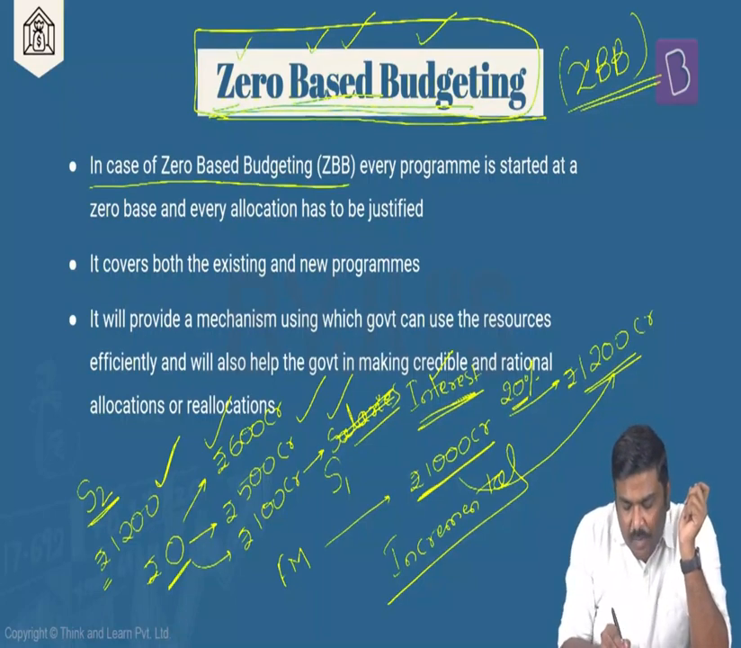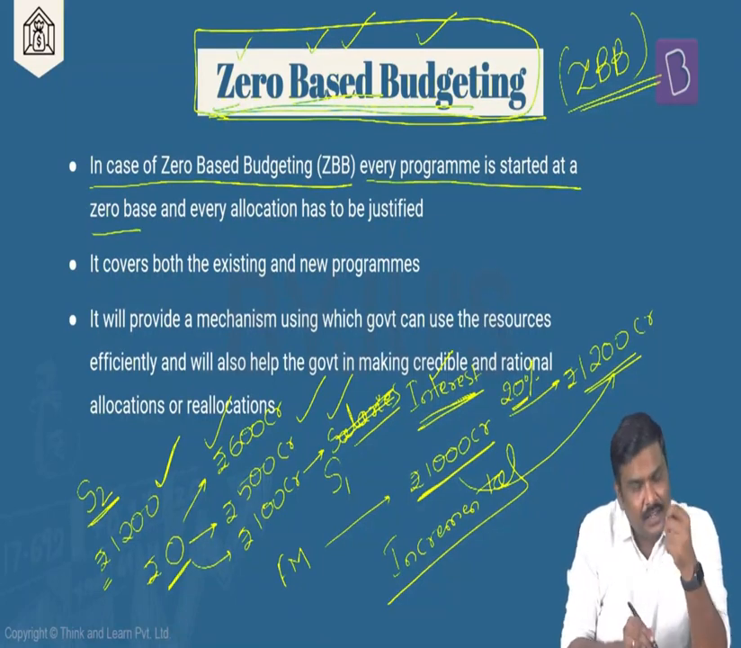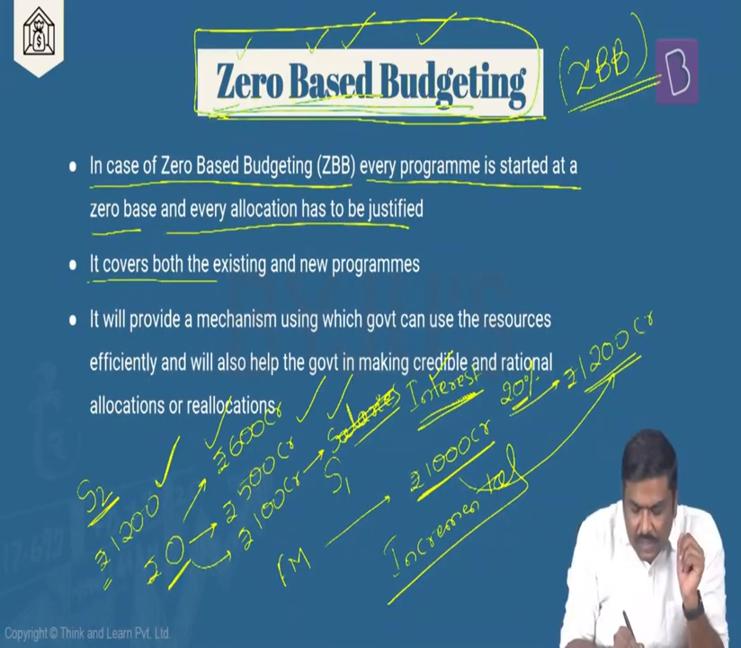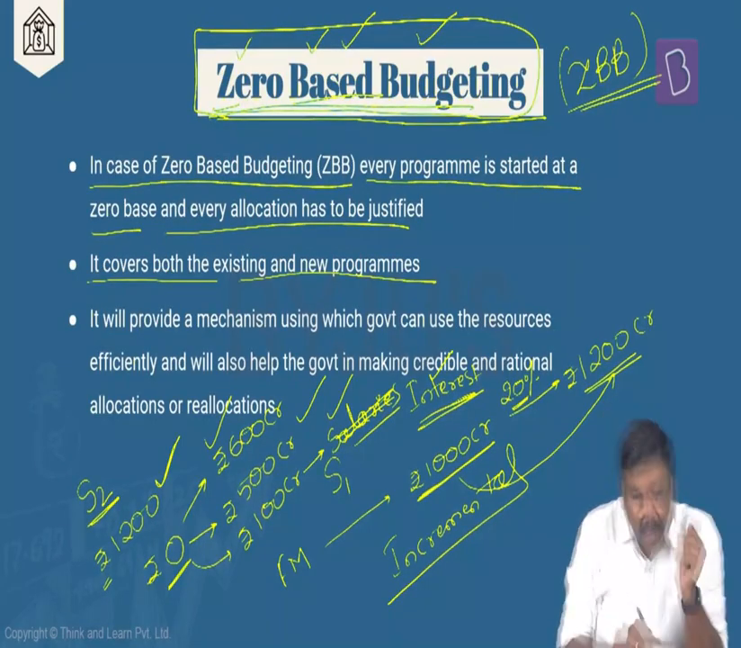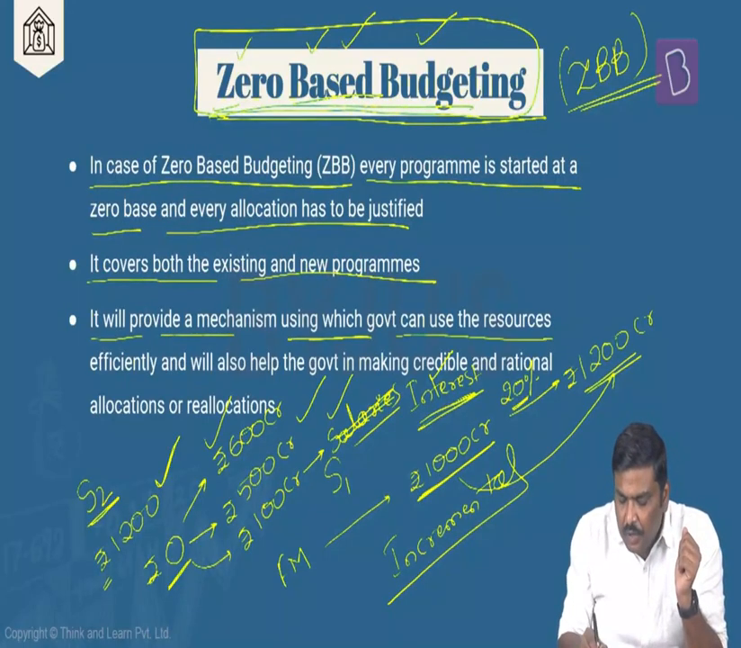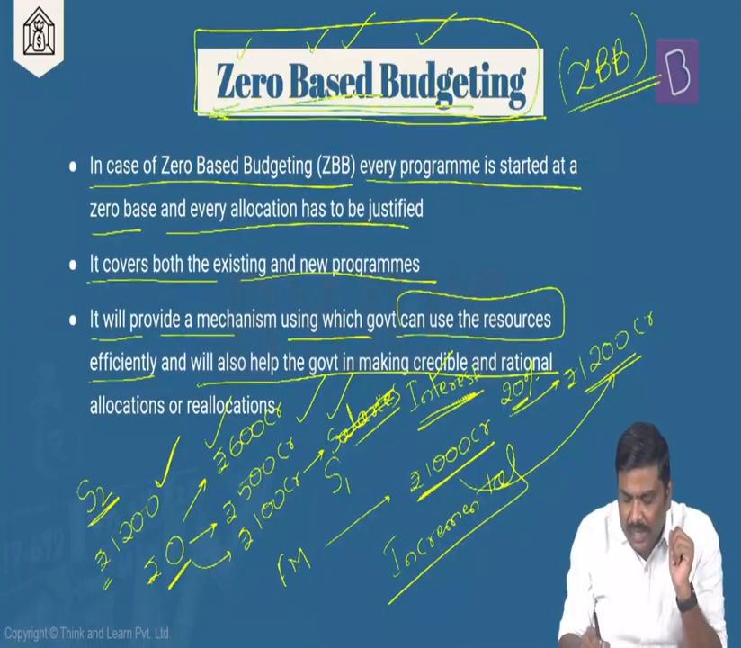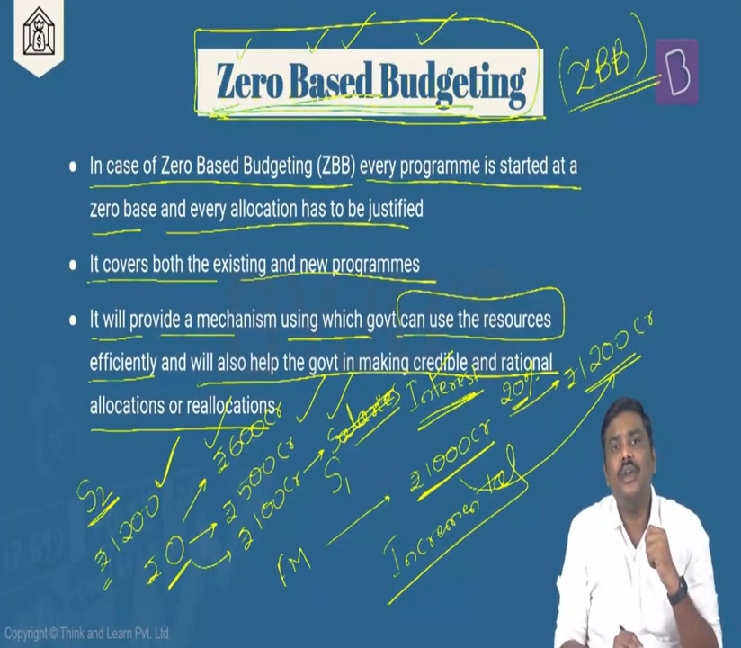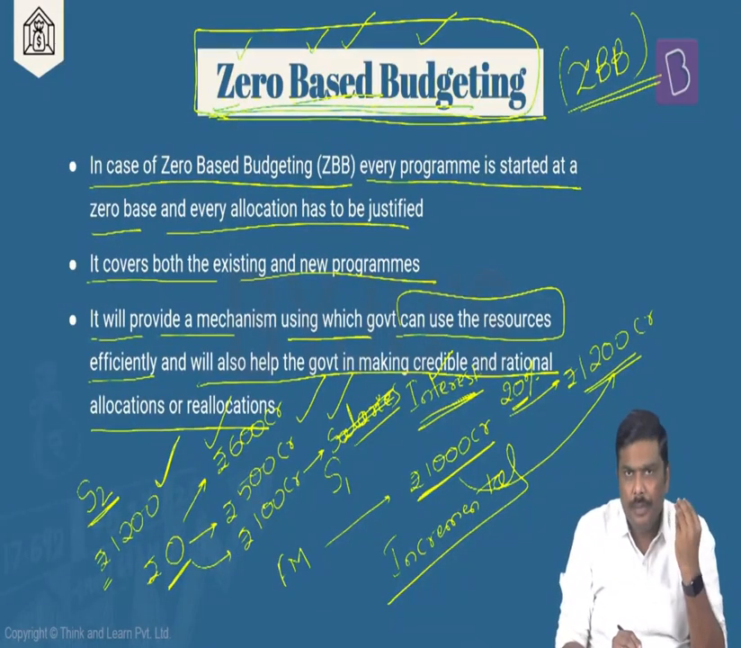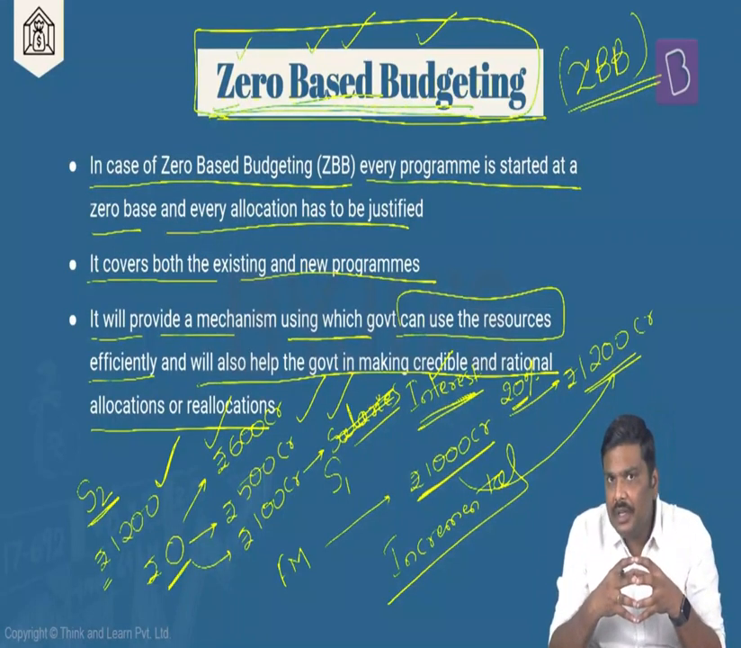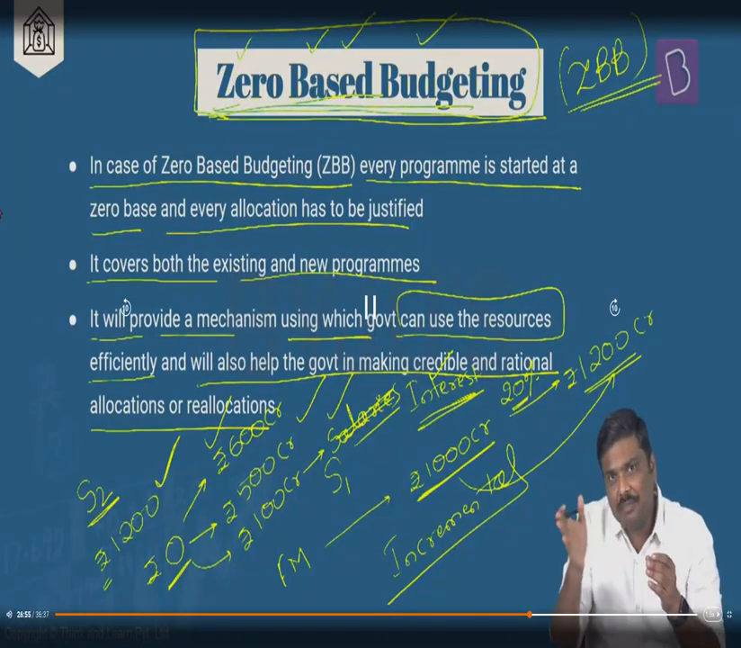In case of zero-based budgeting, every program is started at zero base and every allocation will be justified. It covers both the existing as well as newer programs. It will provide a mechanism using which government can use the resources very efficiently and will also help the government in making credible and rational allocations or reallocations. What do you mean by this? First and foremost, always remember this. The funds that are there with the government for allocation purposes are limited.